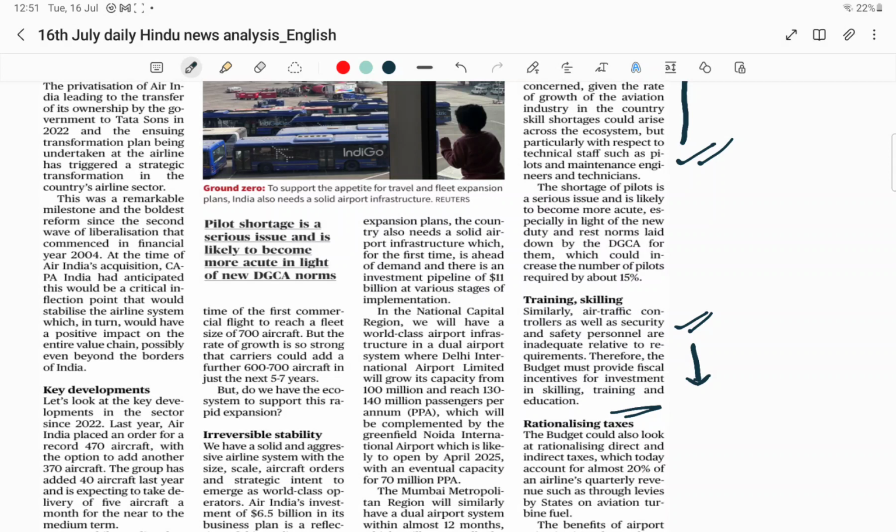Similarly, this article is also talking about the reduction of taxes. It says that around 20% of an airline's revenue is going to tax.